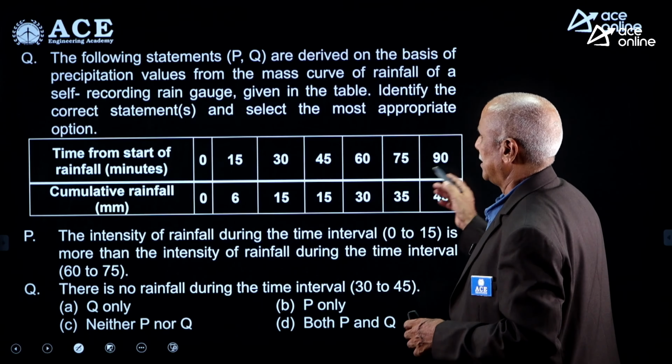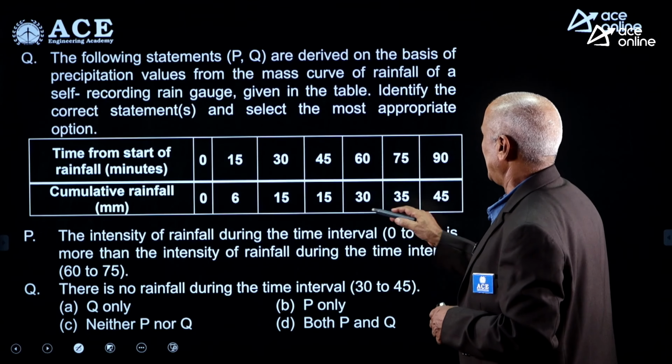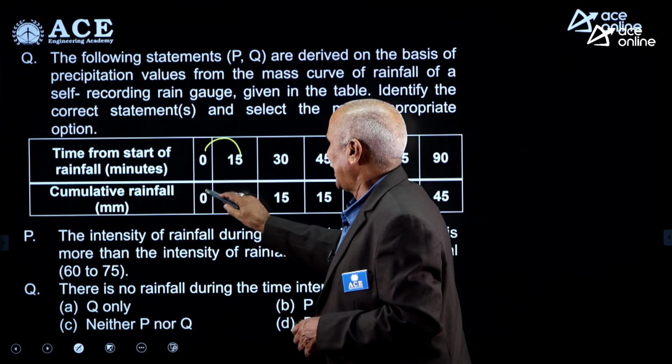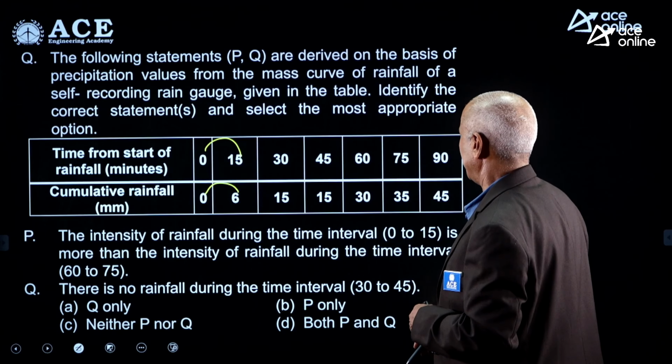Time and cumulative rainfall have been given. Intensity of rainfall during the time interval of 0 to 15 minutes: rainfall is 6 mm in 15 minutes.